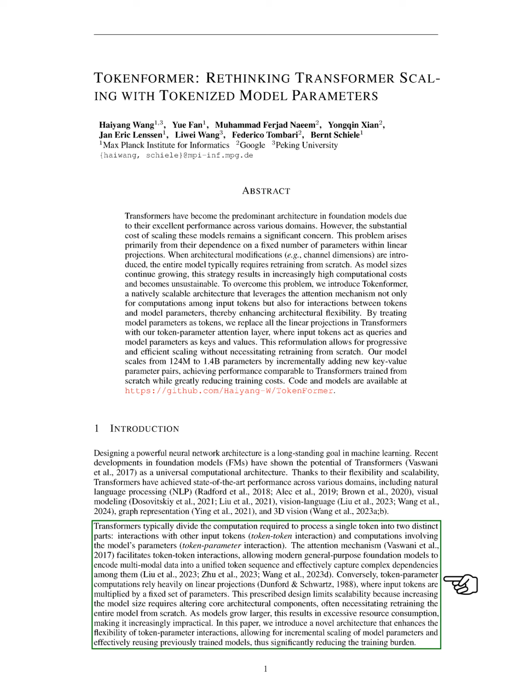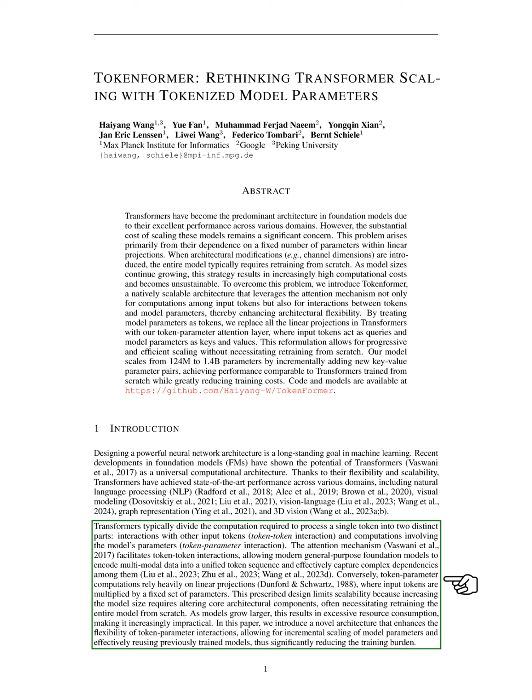Transformers process each token through two main interactions, one with other tokens and another with the model's parameters. The attention mechanism plays a crucial role in facilitating interactions between tokens, enabling the integration of multimodal data into a single token sequence and capturing complex relationships. On the other hand, interactions with model parameters rely on fixed linear projections, which can limit scalability.